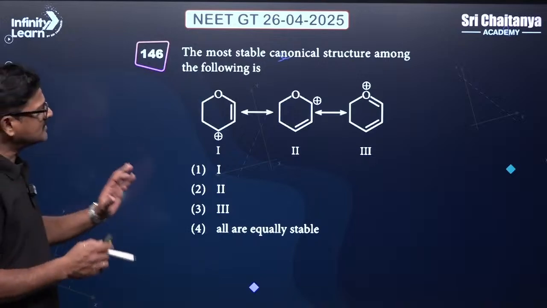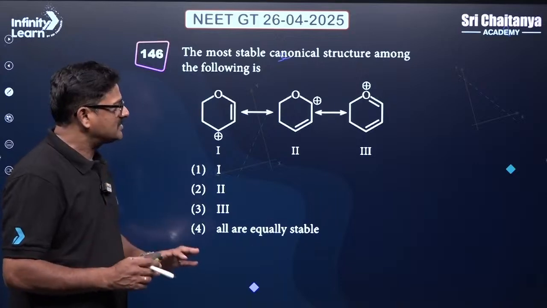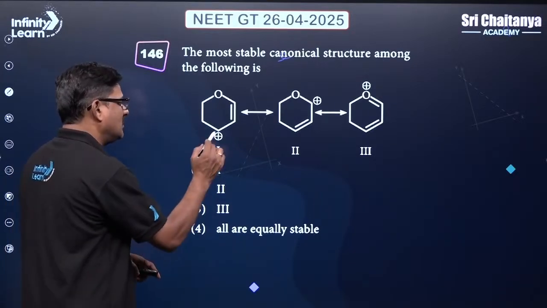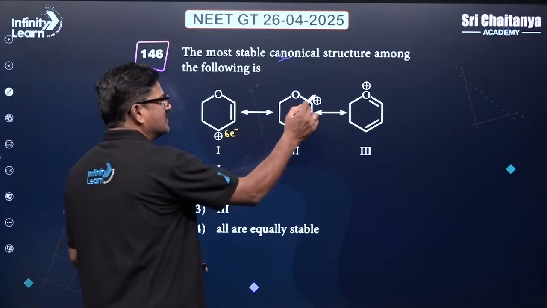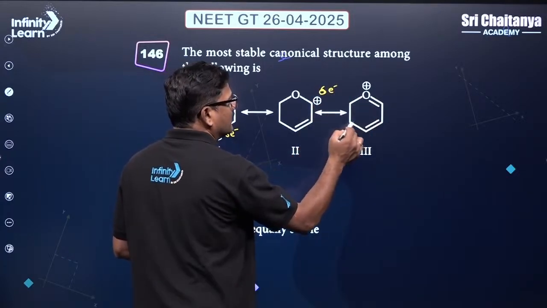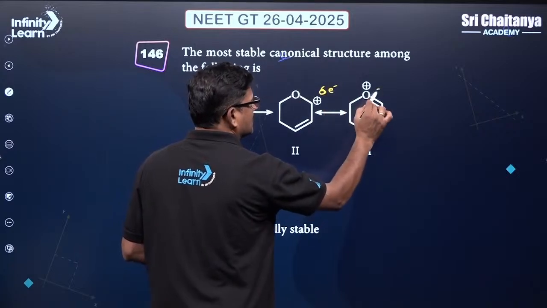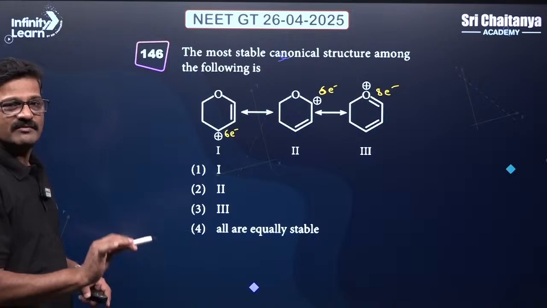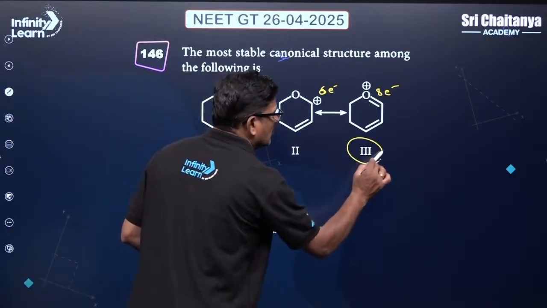And the most stable canonical structure among the following: always, you see, carbon with a positive charge has 6 electrons, and carbon that is chargeless, with the positive charge on oxygen, has 8 electrons. Always the structure with an octet is stable, so this is more stable.